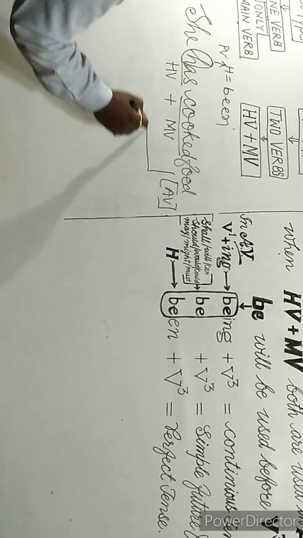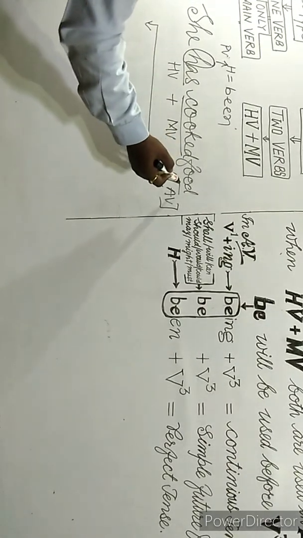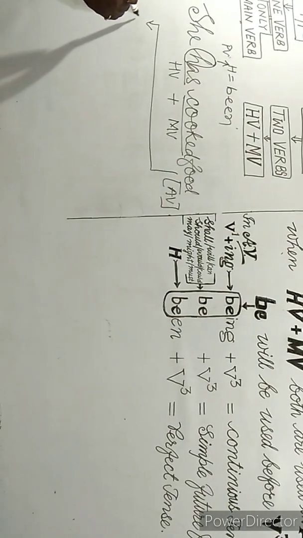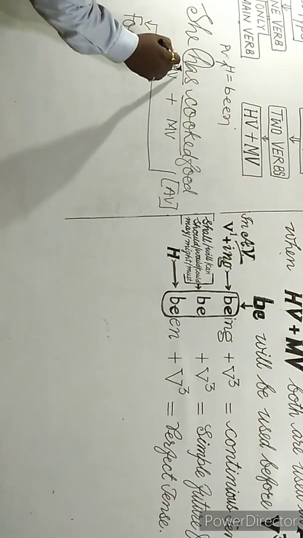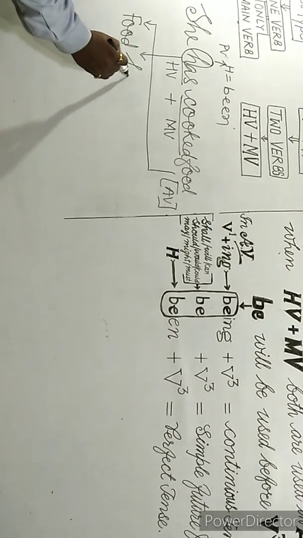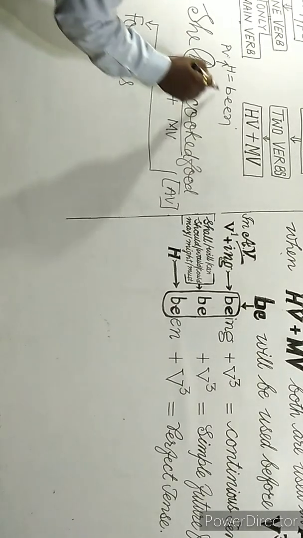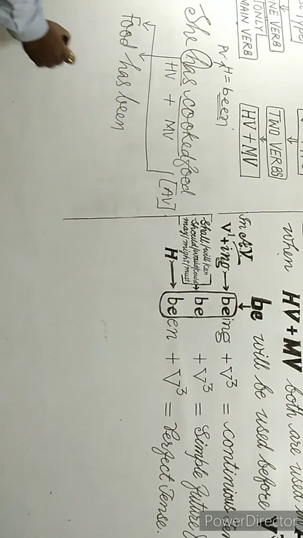Now convert this active voice into passive voice. The object of active voice comes first in passive voice as subject. Write it, food. Copy it, has. And for H, been is used. Write here been: has been.